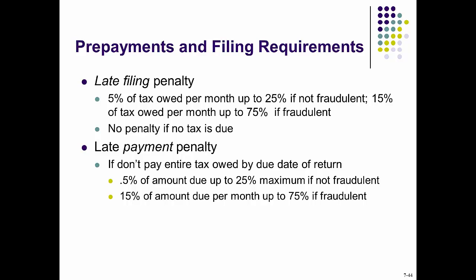Number two, the combined maximum penalty allowed for late payment and late filing is 5% per month, 25% in total. For late payment and filing due to fraud, the combined maximum penalty is 15% per month, up to 75% total. For this one, we want to look at example 7-32 on page 7-41.